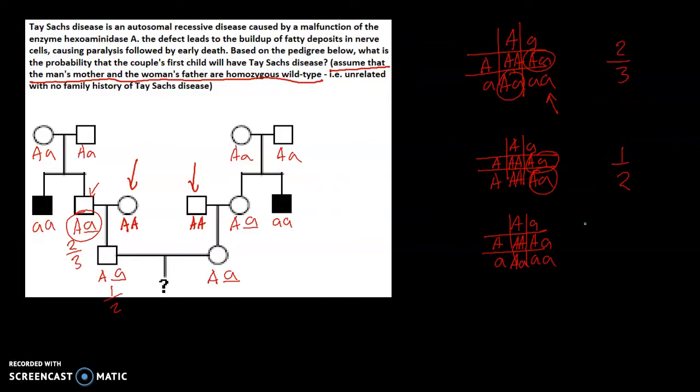Again, after doing the cross between the parents, we can see that the mother's chance of having the genotype is 2 over 3. Again, we didn't count this genotype because the woman's mother is not affected by the disease.